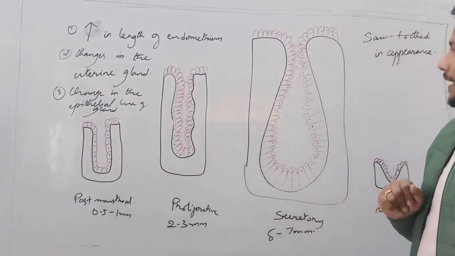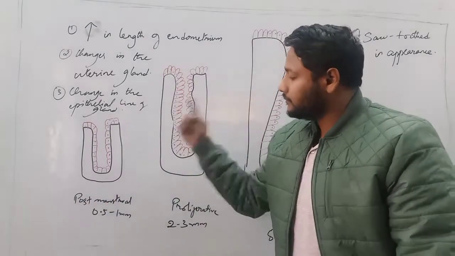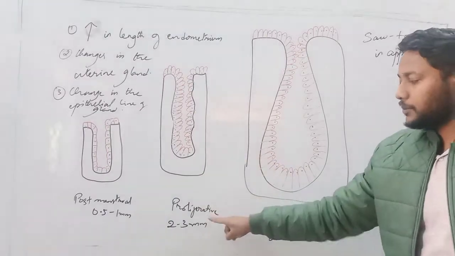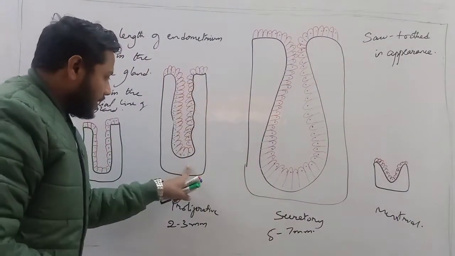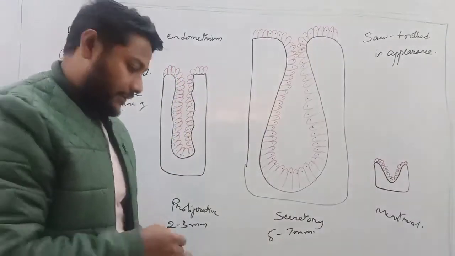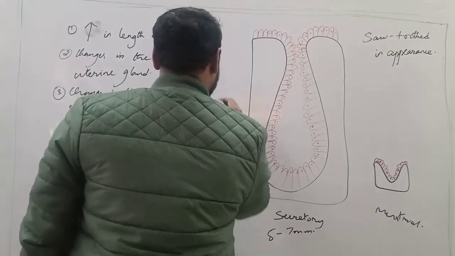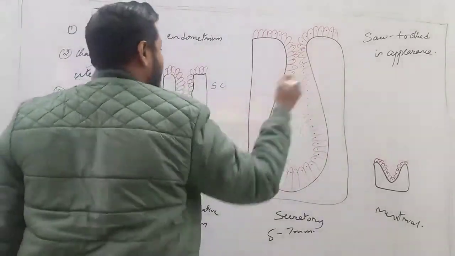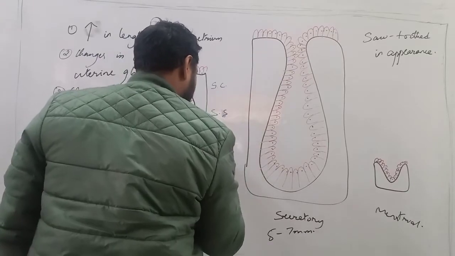Okay. Now what happens is, when the phase comes from the post-menstrual and goes into the proliferative phase, the endometrium, it gets differentiated into three layers. The first one is, I'll write the full form over there. We have the stratum spongiosum and stratum basal.